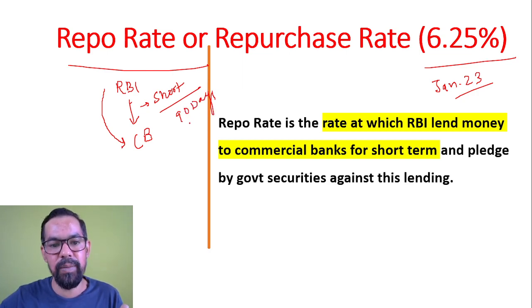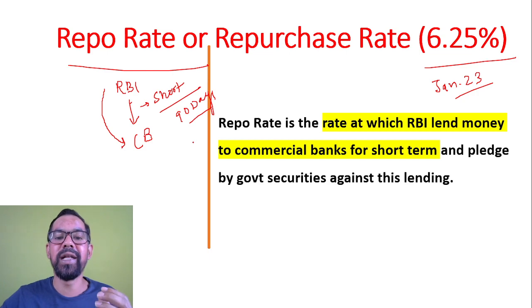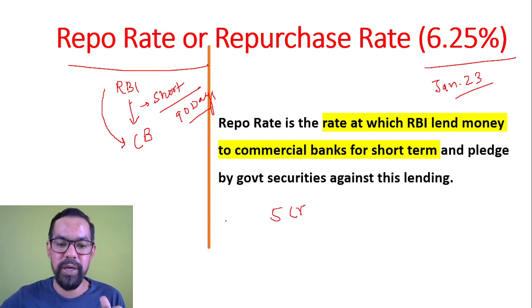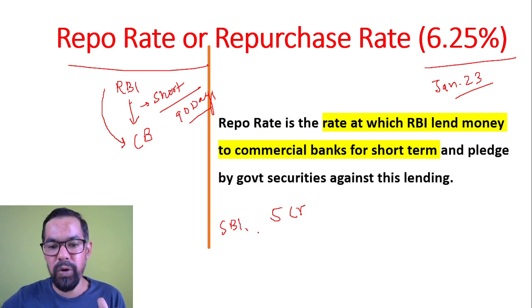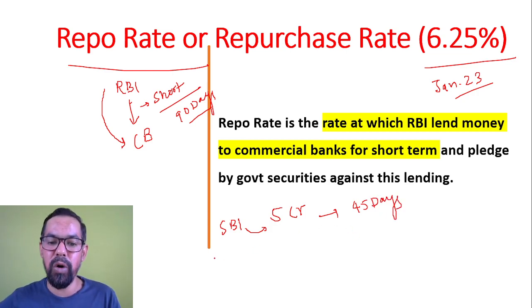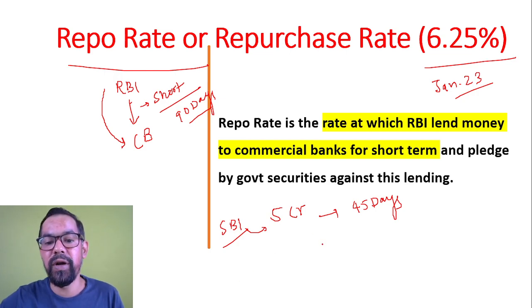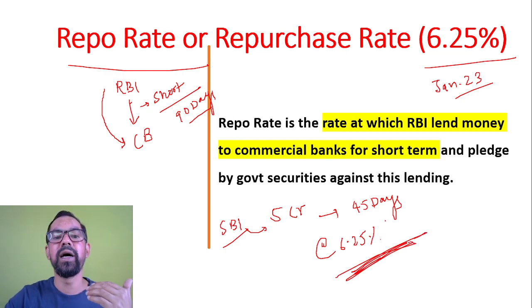So the rate at which RBI lends money to commercial banks for short term is known as repo rate. Let me give you an example. Let's say State Bank of India, SBI, borrows 5 crore rupees from RBI for, suppose, 45 days. Being the lender, RBI will charge some rate of interest, and that rate of interest will be your 6.25% per annum. That rate of interest is known as the repo rate.